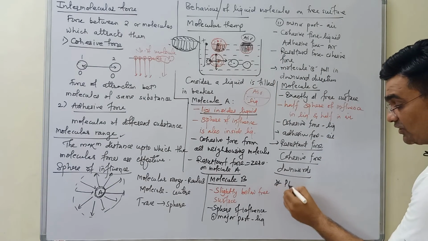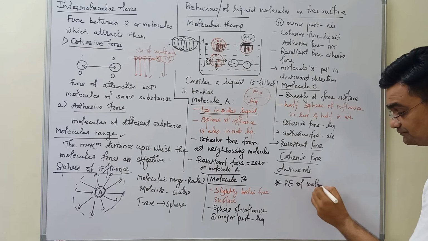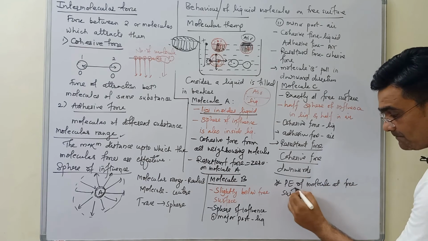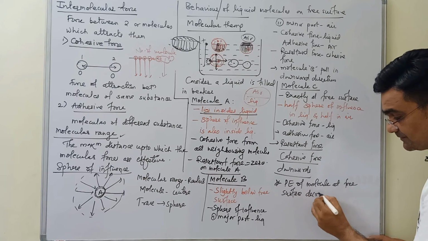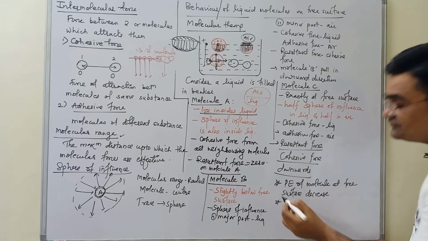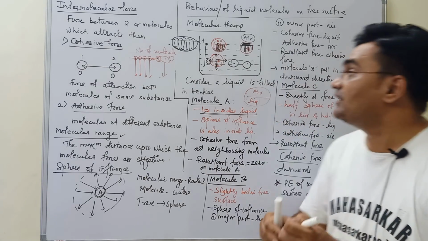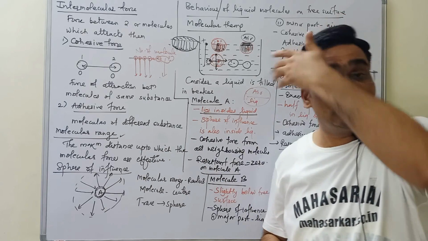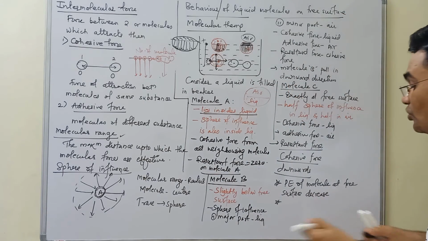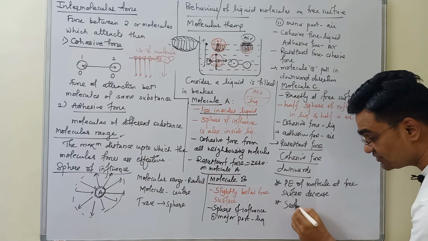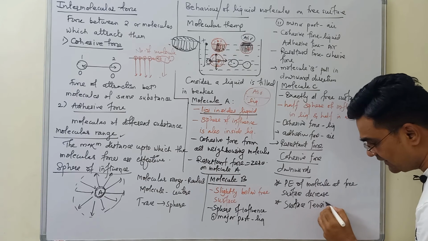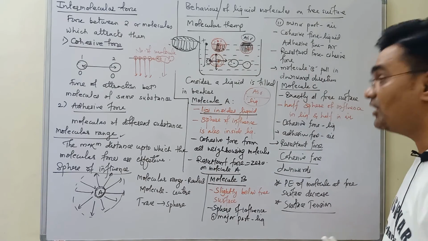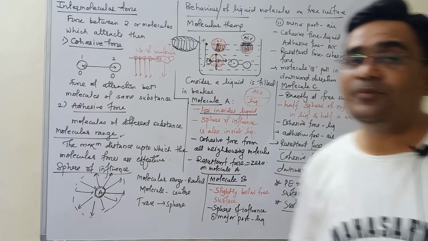So here the potential energy of molecules at the free surface decreases, and this tendency to decrease the potential energy, so that the free surface of the liquid behaves as a stretched membrane, we are going to call surface tension. We feel that there is always a tension on the free surface of liquid, and that is actually called surface tension. Okay, I hope you understood this.